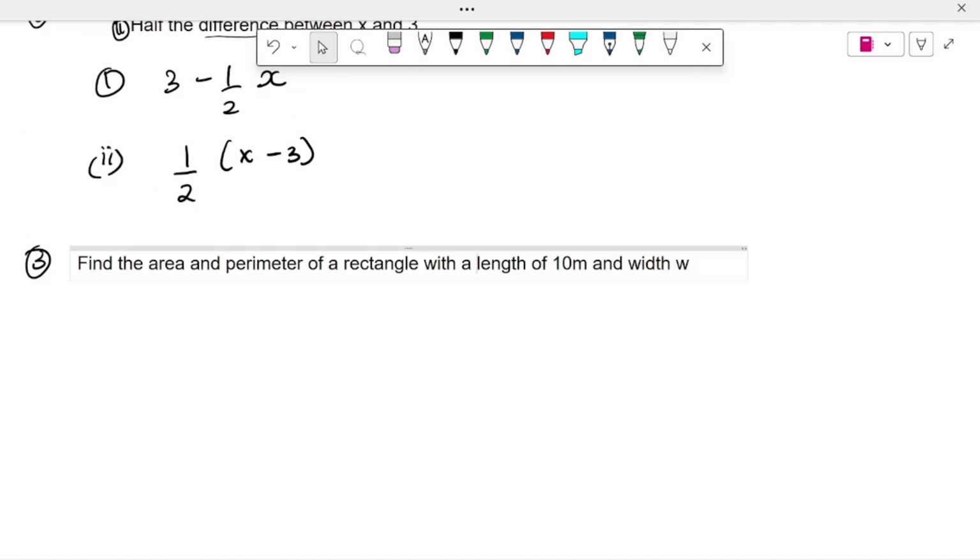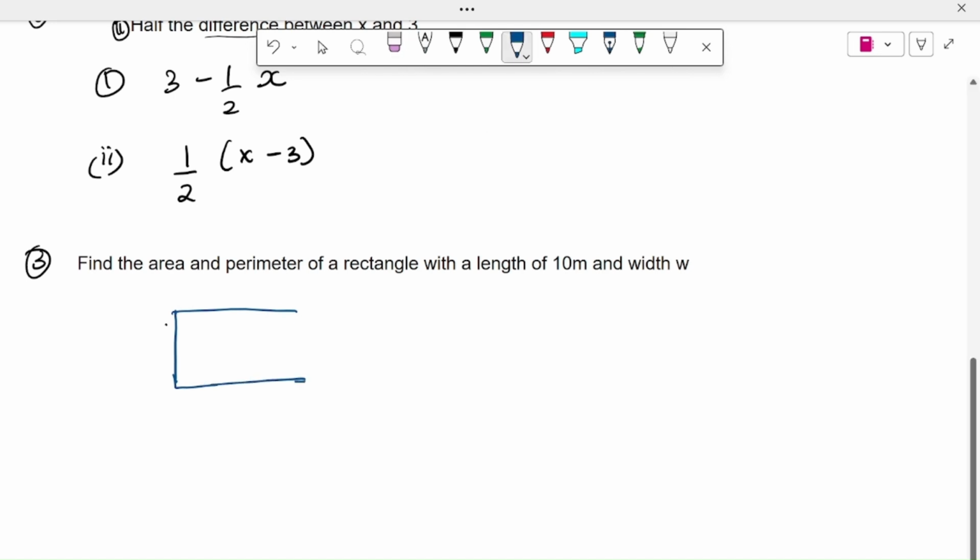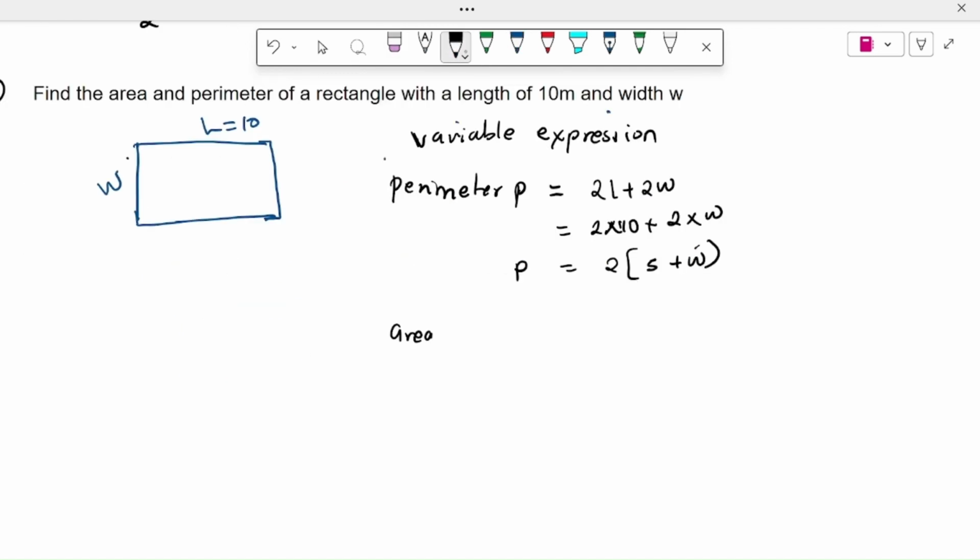Question number 3 says: find the area and the perimeter of a rectangle with a length of 10 meters and a width of W. We already know that the rectangle looks like this. This is the width, this is the length. The length in this question is equal to 10 while the width is W. So the area of the rectangle is equal to L times W, which is 10 times W, which is 10W. So this is the area, and this is the perimeter.